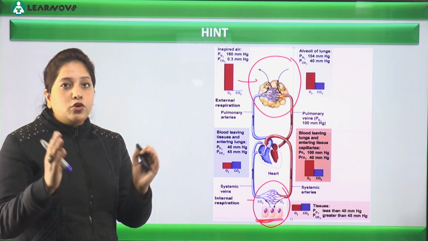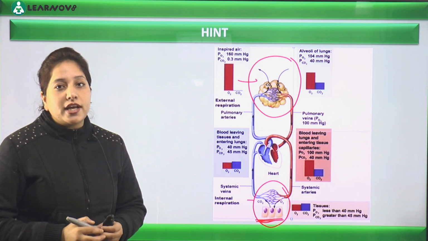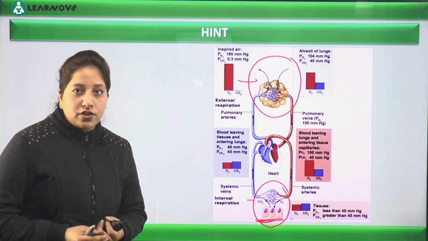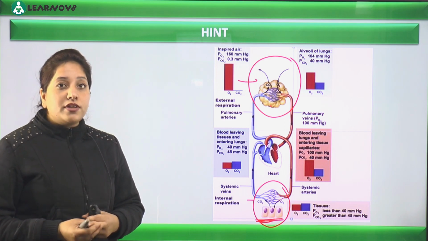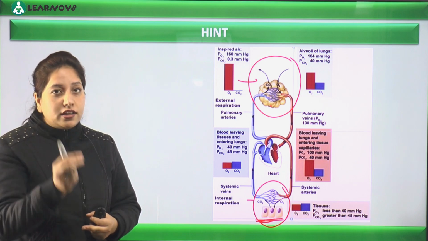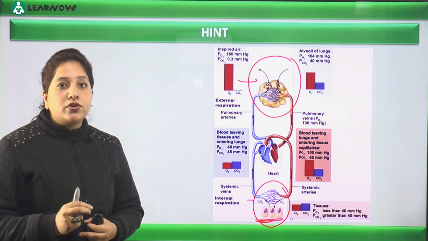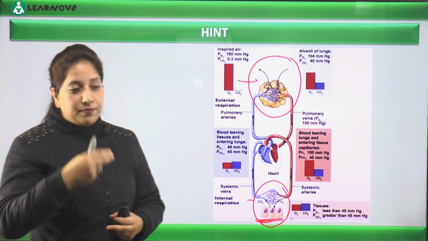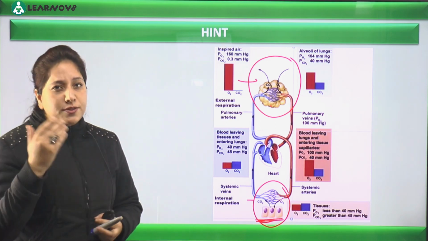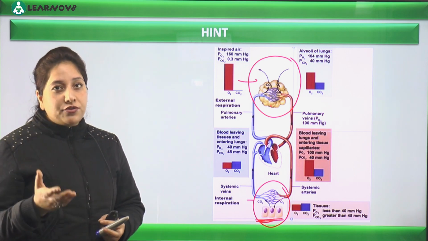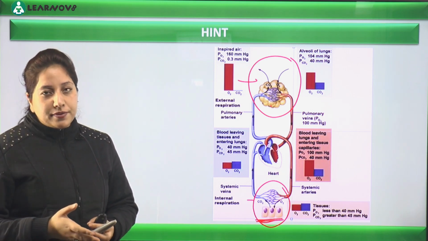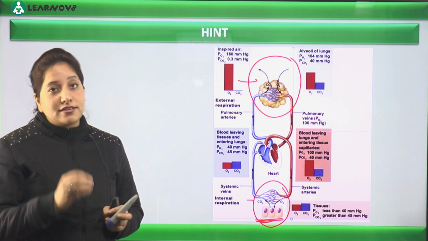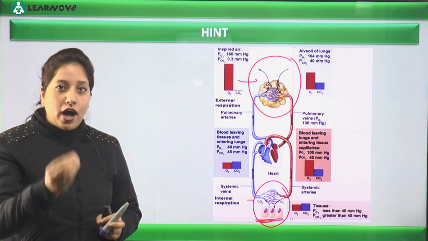ठीक है, इन दोनों साइड्स पे जो पार्शियल प्रेशर डिफरेंस रहेगा तभी जाके गैसेस हायर कॉन्सेंट्रेशन से लोअर कॉन्सेंट्रेशन पे मूव हो जाएंगे। ठीक है, ये पार्शियल प्रेशर की वजह से ही गैसियस एक्सचेंज होगा। And in this topic, in this chapter, you have to remember some values very clearly. I will later on explain these respiratory volumes, pulmonary volumes, pulmonary capacities, and then there are some partial pressures, partial pressure of oxygen at which side. This is, I can say, a part of cramming, and you have to remember them.